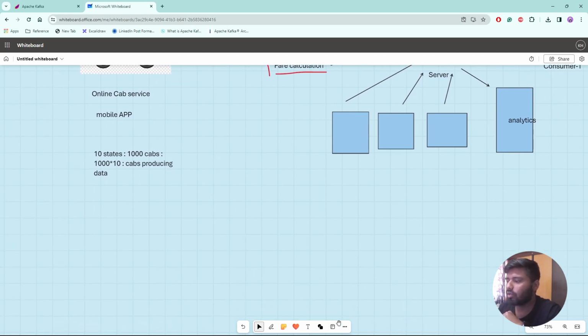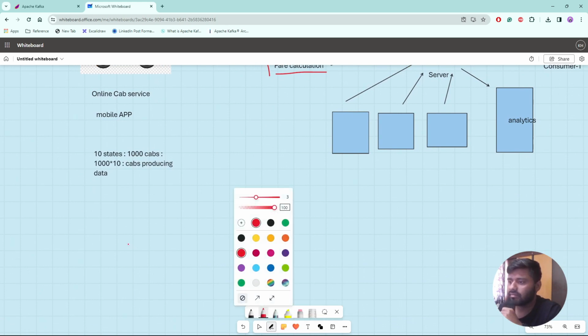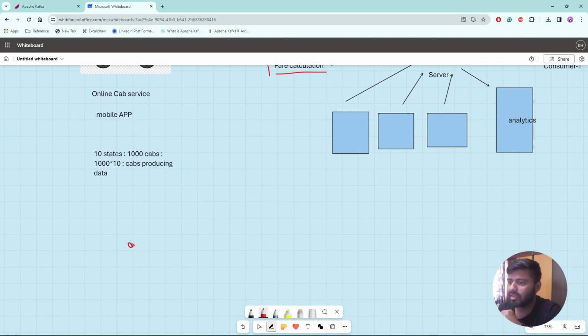What exactly happens in location tracking? Let's say this is my one point, point A, and this is my another point, point B.